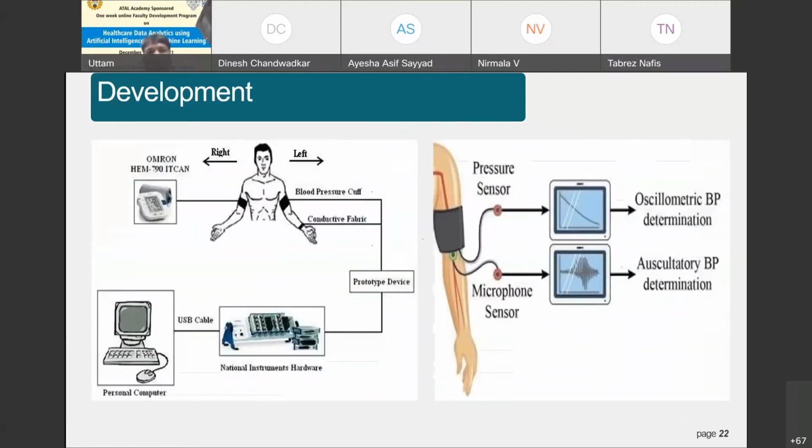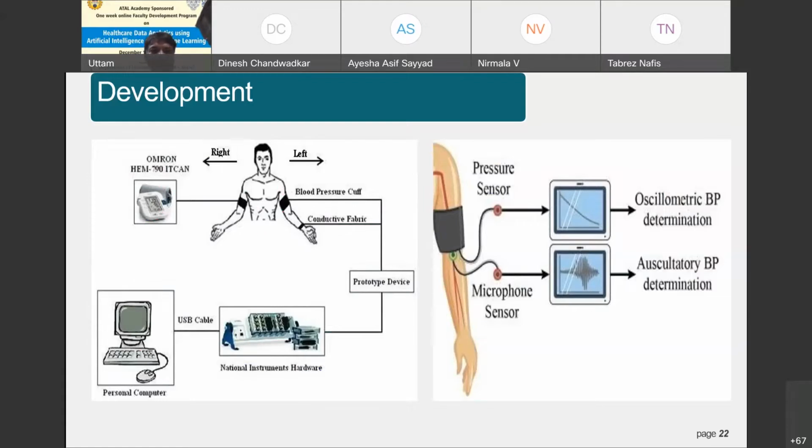So this is the typical arrangement when it comes to using devices on a patient. Now you can see here a patient, right? The patient has two arms, right arm and left arm. Now you can see this is the typical device which is available in the marketplace. So the Omron HEM-790IT is the device available from Omron for measurement of blood pressure.